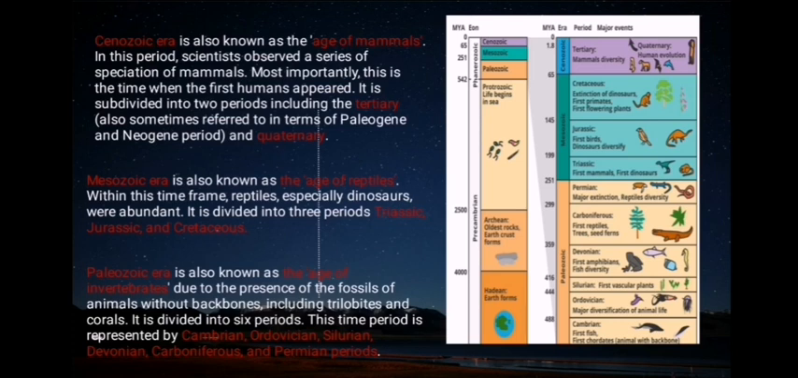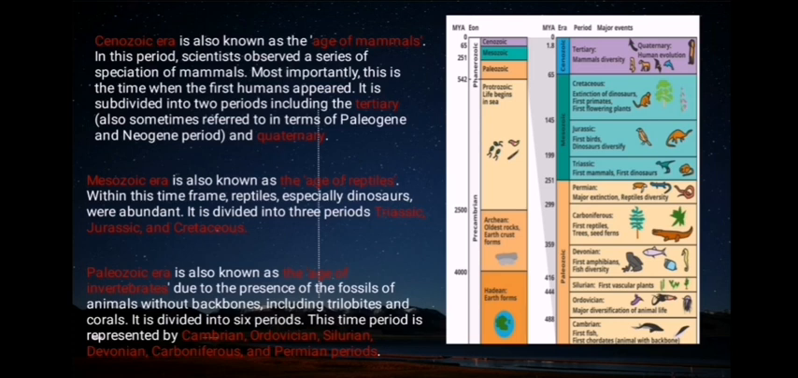Mesozoic era is also known as the age of reptiles. Within this time frame, reptiles, especially dinosaurs, were abundant. It is divided into three periods: Triassic, Jurassic, and Cretaceous.